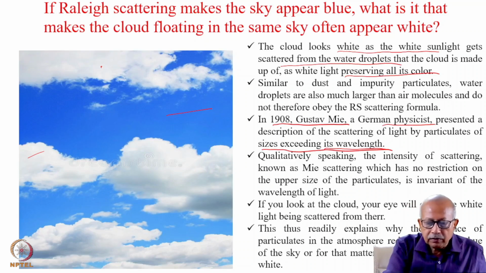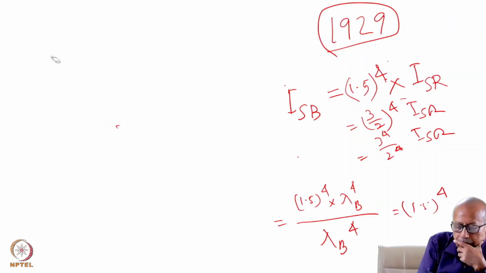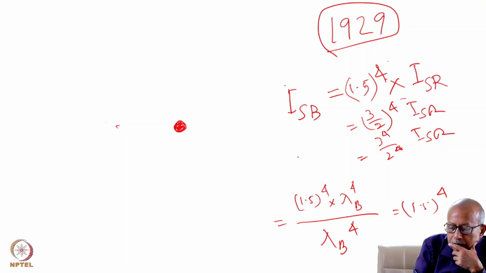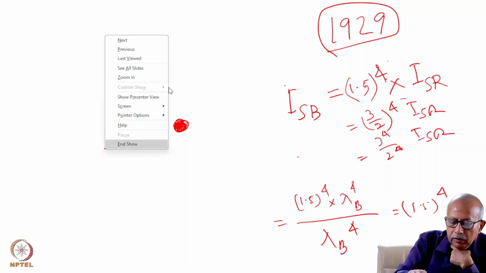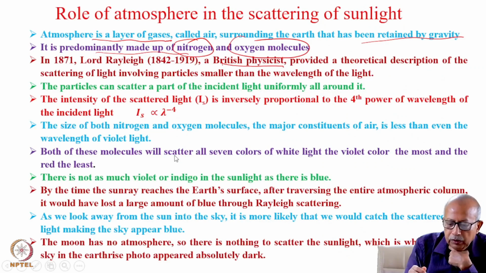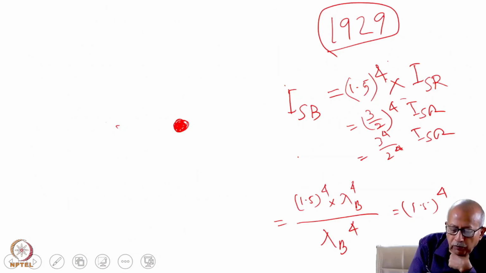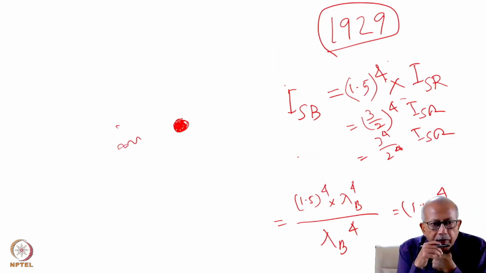So that means in case the scatterer size is longer than the wavelength of the light, if I show in the same scale, the wavelength will be smaller than the size of the particle.